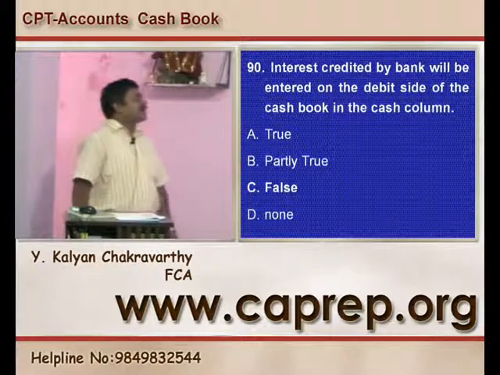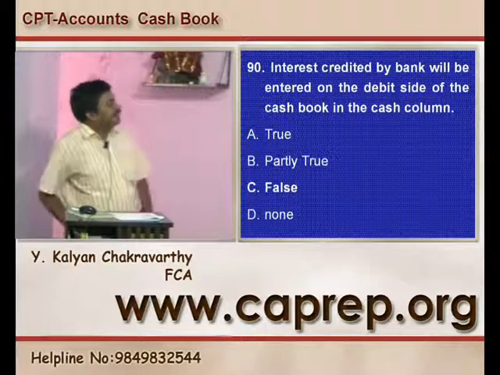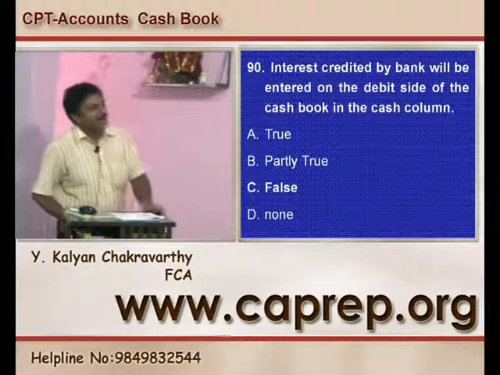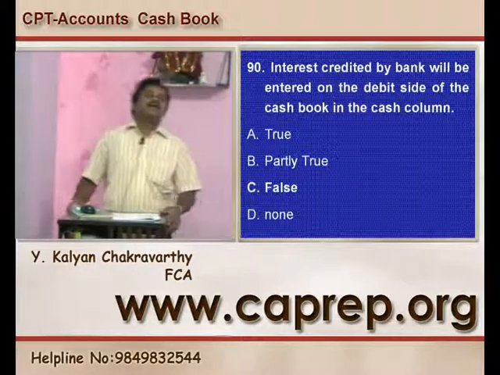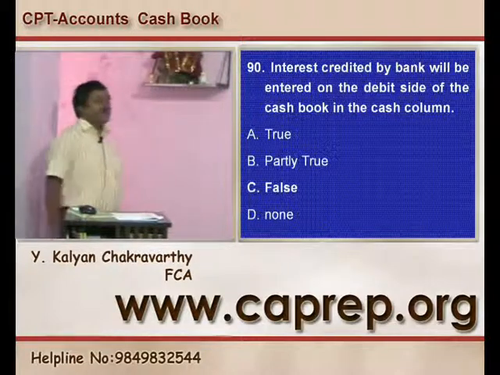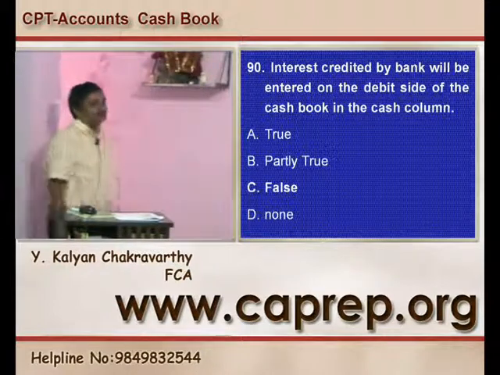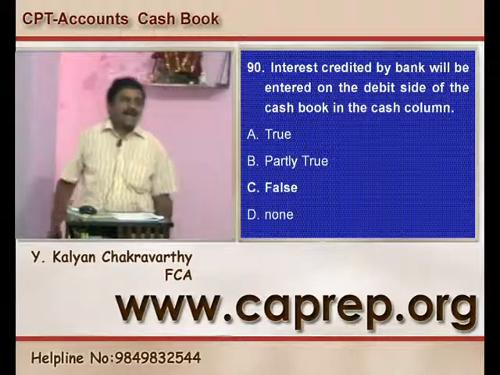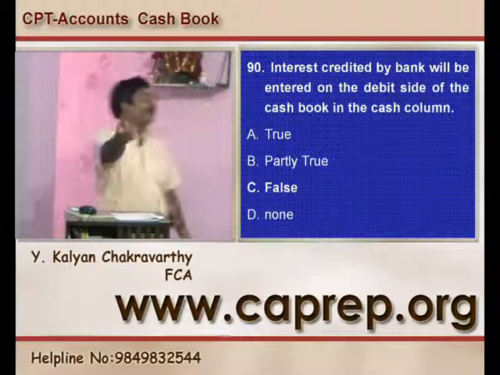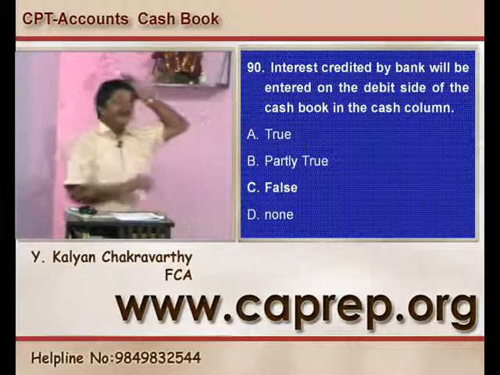90, interest credited by the bank will be entered on the debit side of the cash book in the cash column. Yes, here, once the banker credits the interest, it is an income for us. Once it is an income, what is the entry? In our cash book we will increase our bank account. So the entry is bank account debit to interest. So, interest credited by the bank will be entered on the debit side of the cash book in the cash column is a false statement.